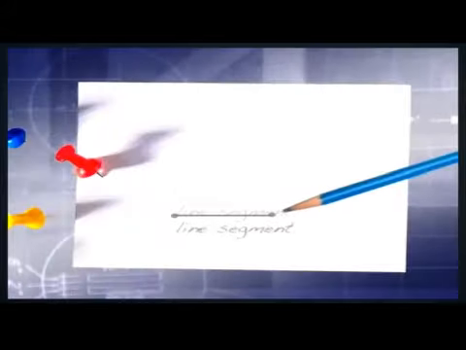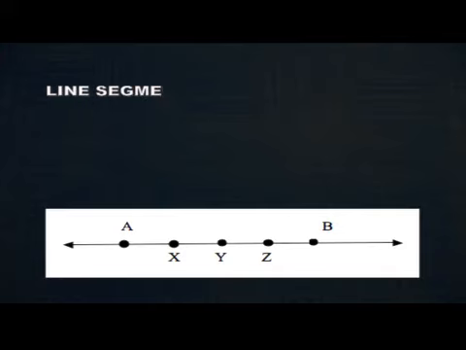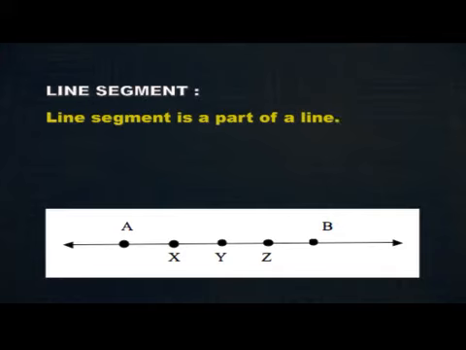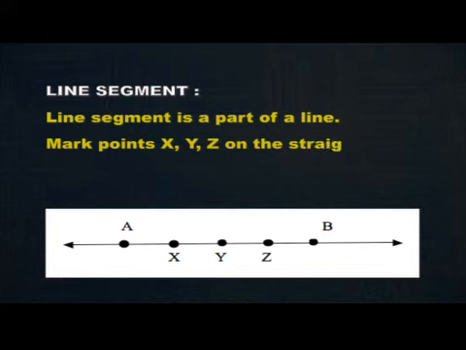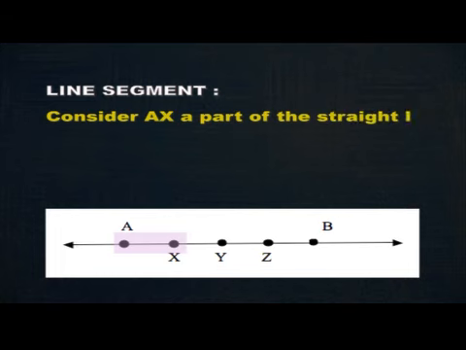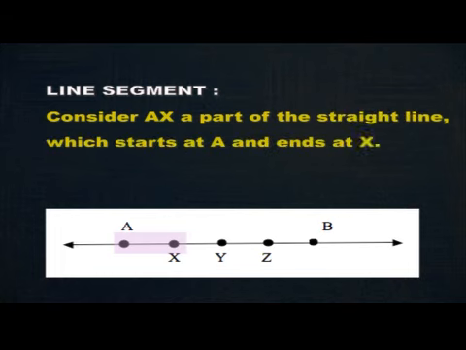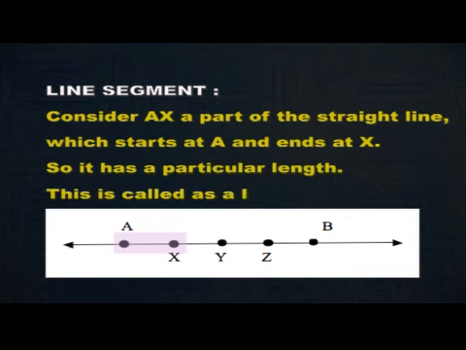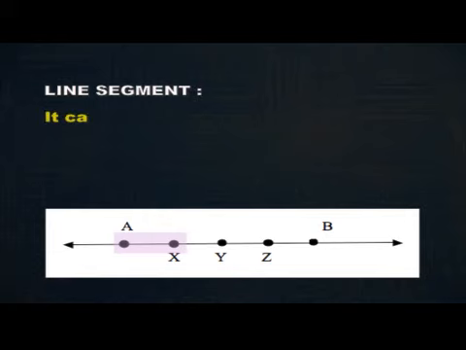Now we shall see about line segment. A line segment is a part of a line. That is, mark points X, Y, Z on the straight line AB. Consider AX as a part of the straight line which starts at A and ends at X. So, it has a particular length. This is called a line segment. It can be denoted as line segment AX.